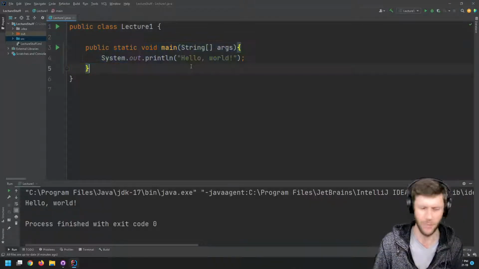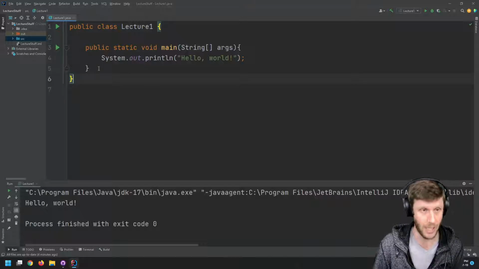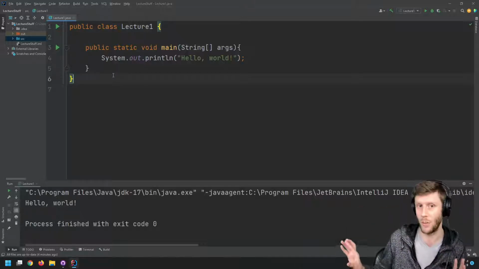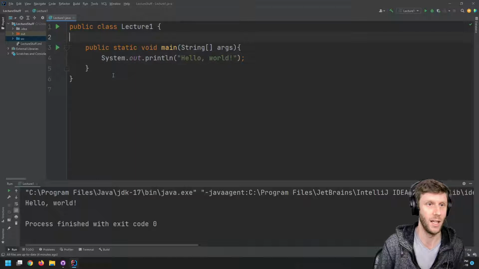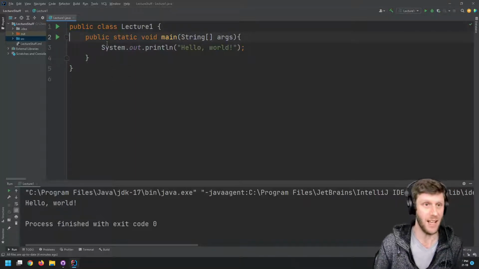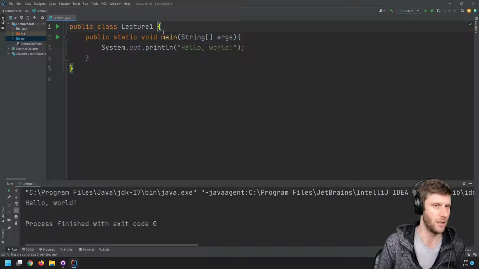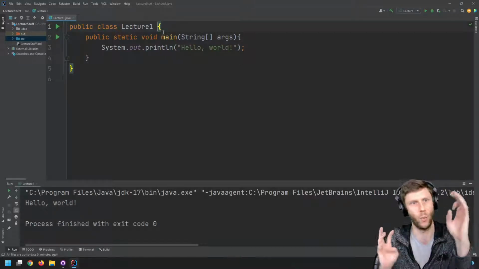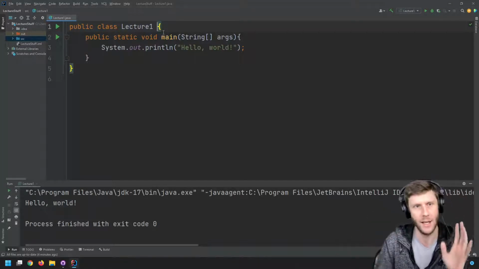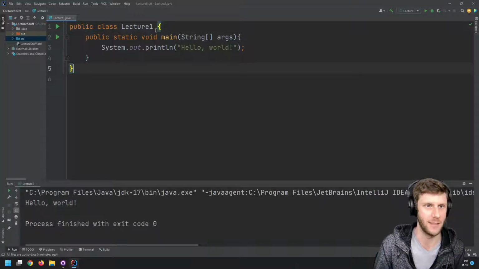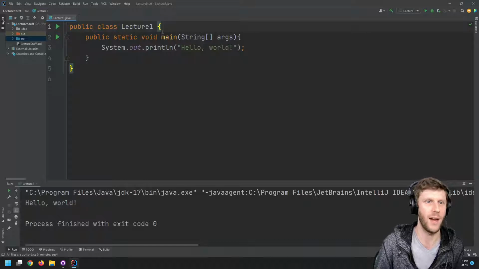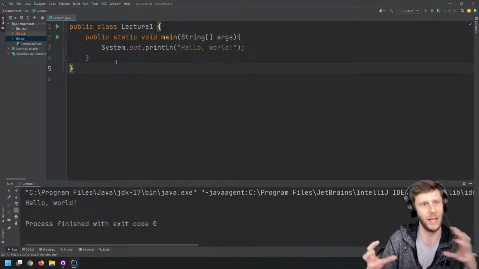Unlike Python, where everything had to be indented properly or it wouldn't work, in Java everything here is indented properly, but the indents aren't what matter for determining what's inside what. It's these squiggly brackets. So this bracket and this bracket align, so they are the class.